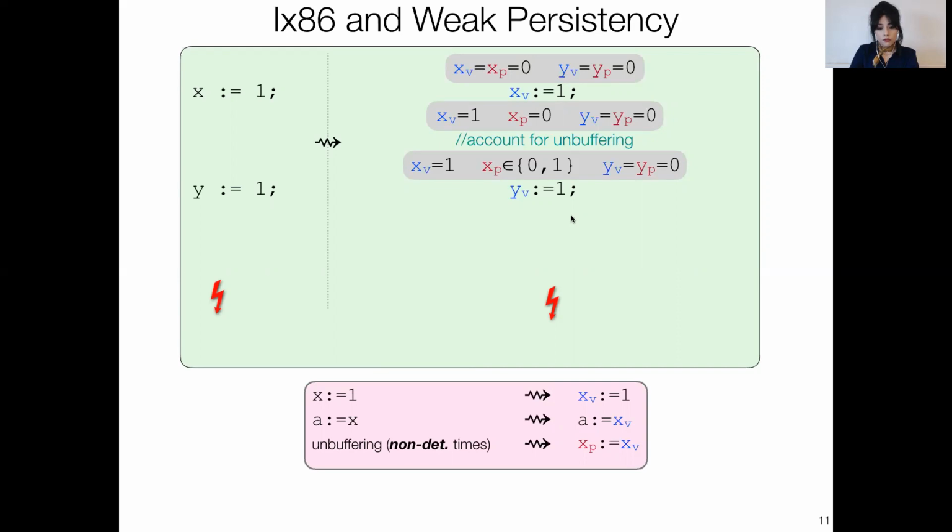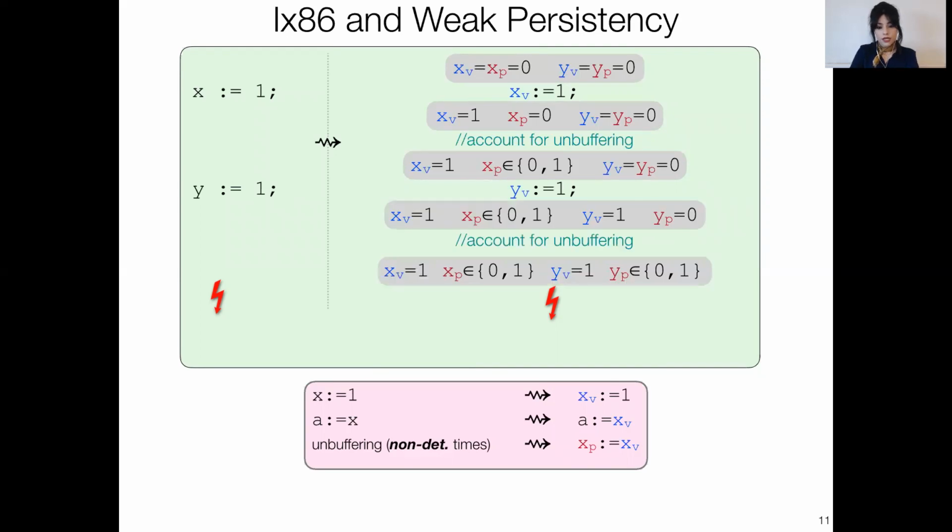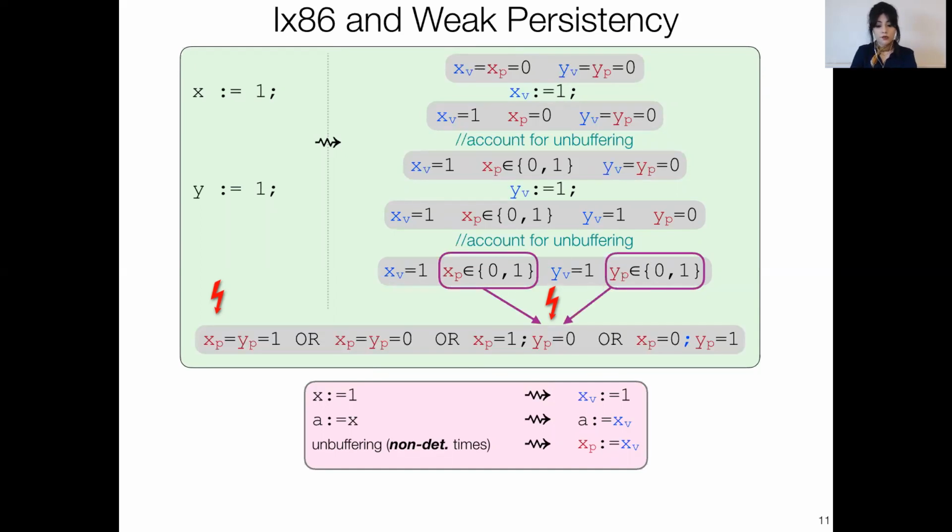Similarly, I now write 1 to yv, yv is 1, and once again I account for unbuffering, and yp now can be either 0 or 1. And taken together, these 2 will give me the 4 possible outcomes that I wanted.